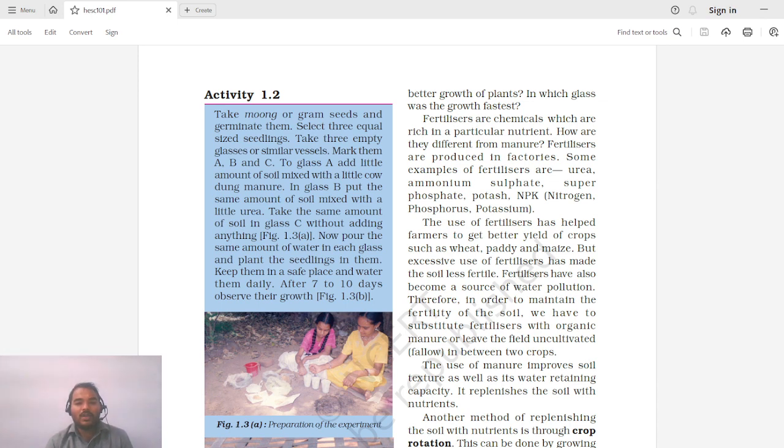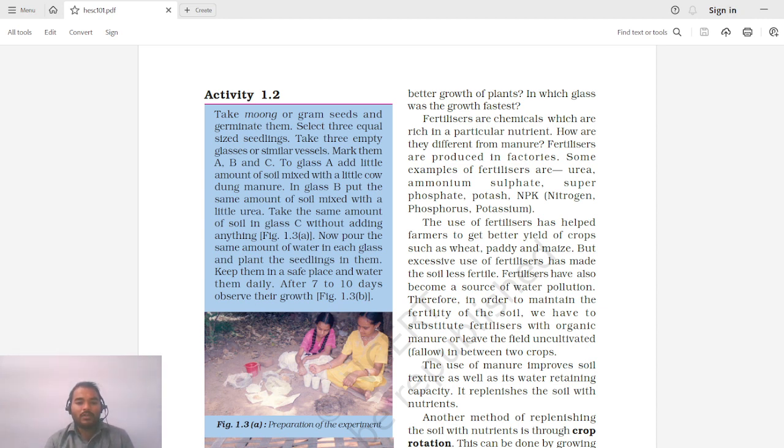In glass B, put the same amount of soil mixed with a little urea. In glass C, add the same amount of soil only. So in all 3 glasses you are adding the same amount of soil.